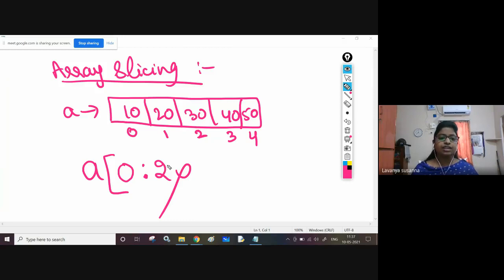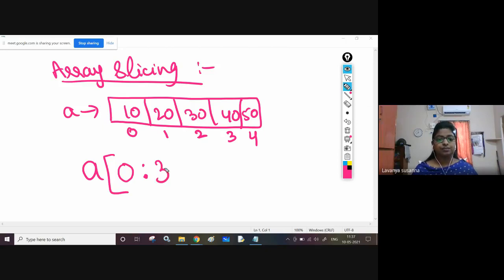You want to retrieve elements like 10, 20, 30. What is the starting index? 0, right? What is the index of 10? 0. That is the starting index. Colon. What is the ending index? The index of 30 is 2. But here you should not give 2 directly. You should give 2 plus 1. 2 plus 1 is 3. Remember, the right side index must be plus 1.